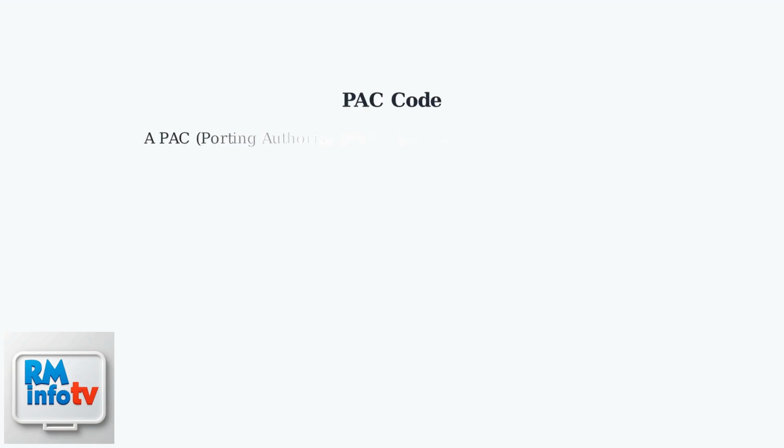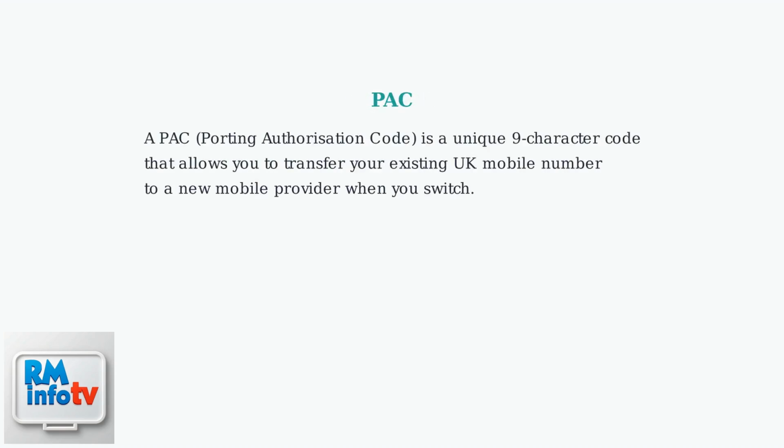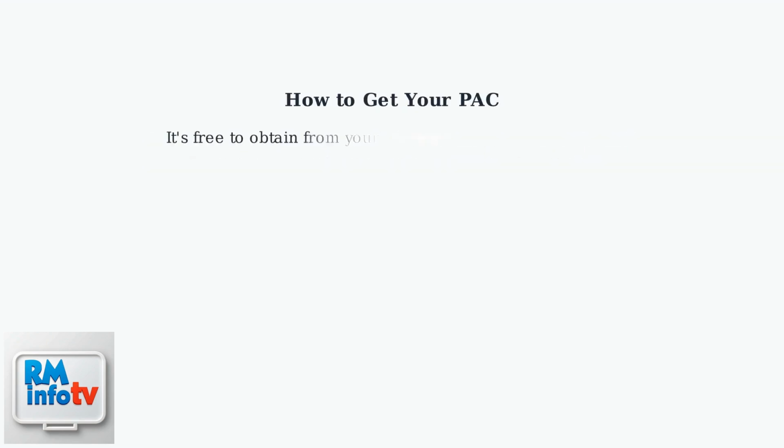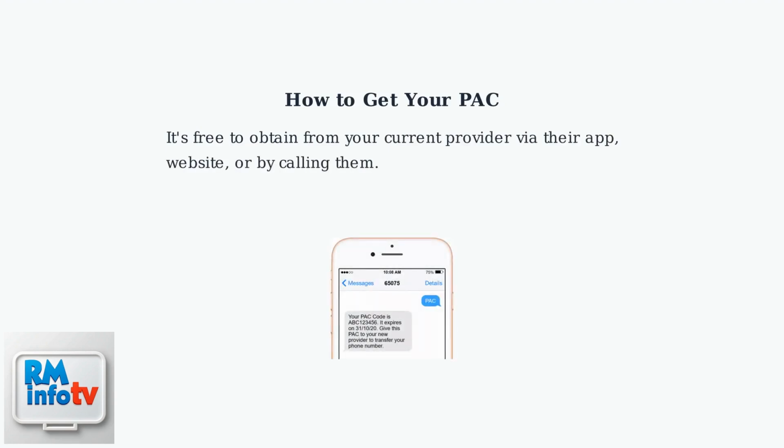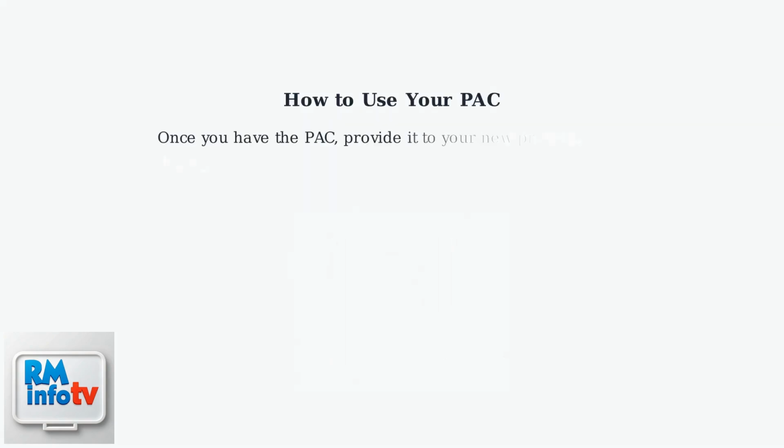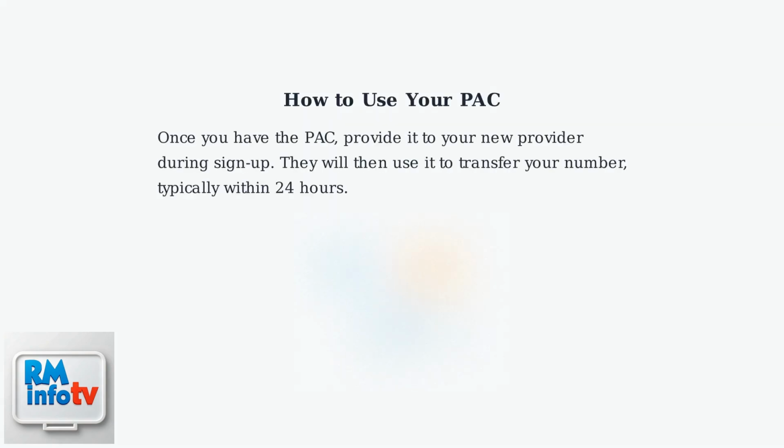A PAC, which stands for Porting Authorization Code, is a unique 9-character code that allows you to transfer your existing UK mobile number to a new mobile provider when you switch. It's free to obtain from your current provider via their app, website, or by calling them. Once you have the PAC, provide it to your new provider during sign-up.